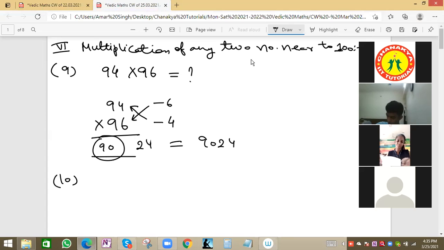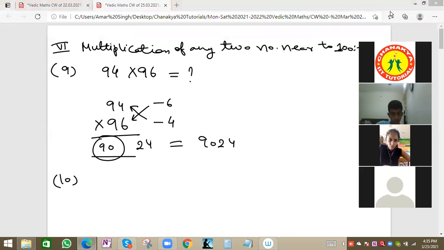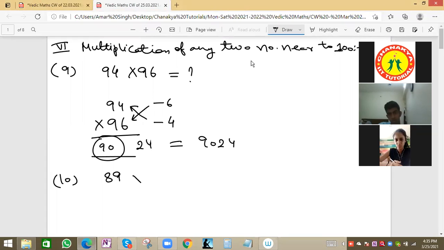Next question, question number 10. Right, all of you are correct. Basically, I got answers from most of them. Hemant, Roshan, Samarth, Vivian, Rashul, Pratibha, all are correct. Okay, this question we'll see. Suppose we have values very far away. Suppose we have 89 into 111. What will be the product?